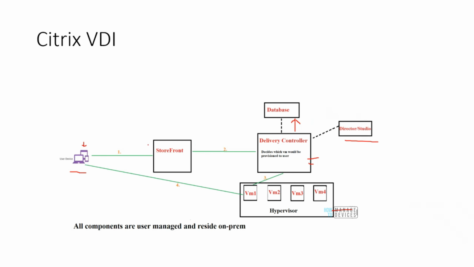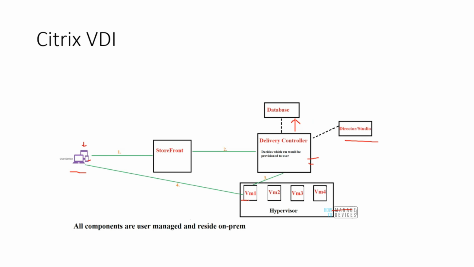So the end users reach out to the storefront, and then the session is redirected to the delivery controller, where the delivery controller decides which VM the end user is supposed to be routed to, and then a connection is established between the end user's machine and the virtual machine, right? So we don't need to know all of this.